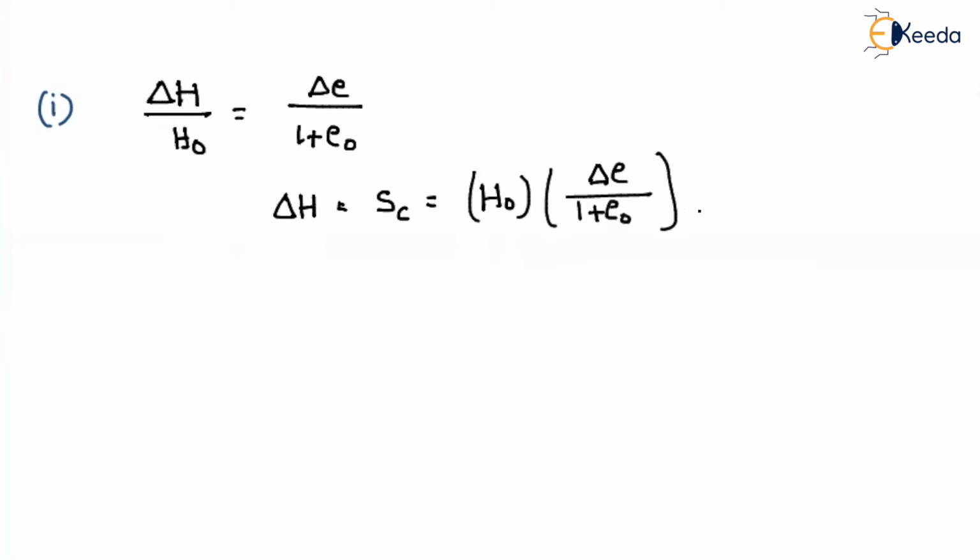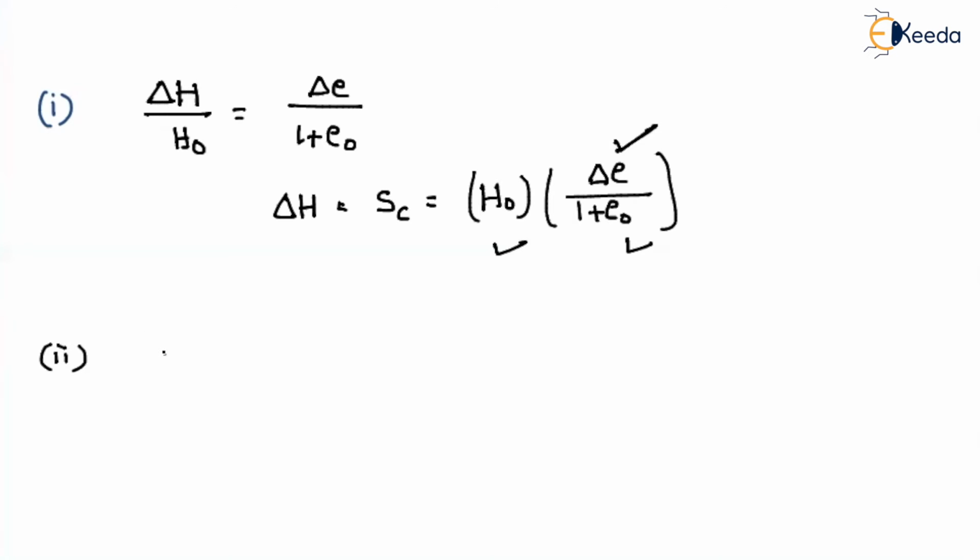That means if you know the in situ void ratio e naught, and the total thickness H naught, and because of the load acting on the soil mass, if you know the change in void ratio, delta e, then by using this relation we can find the settlement due to consolidation. So this is one way we can find the settlement if you know the change in void ratio.